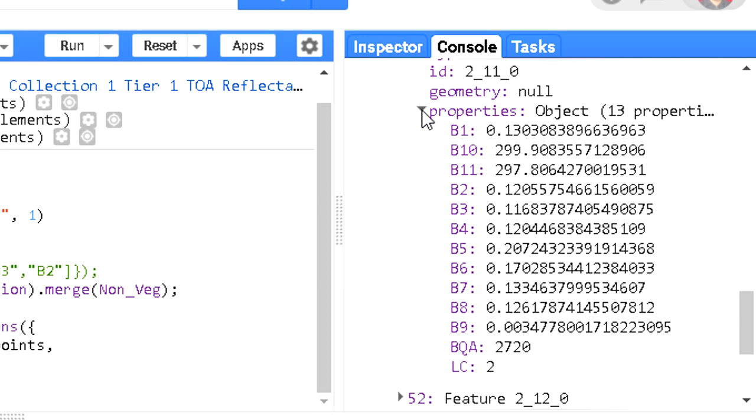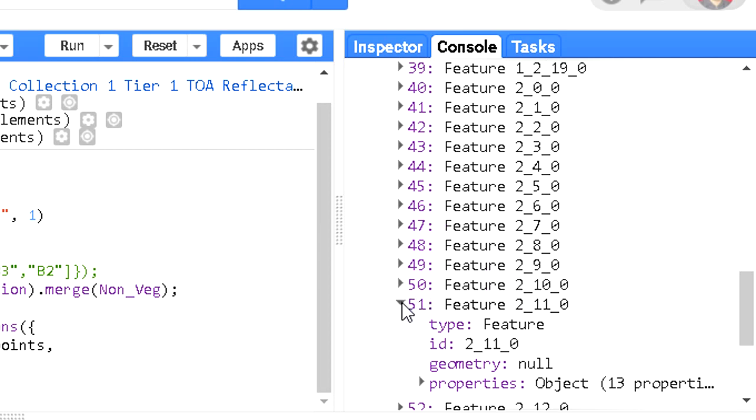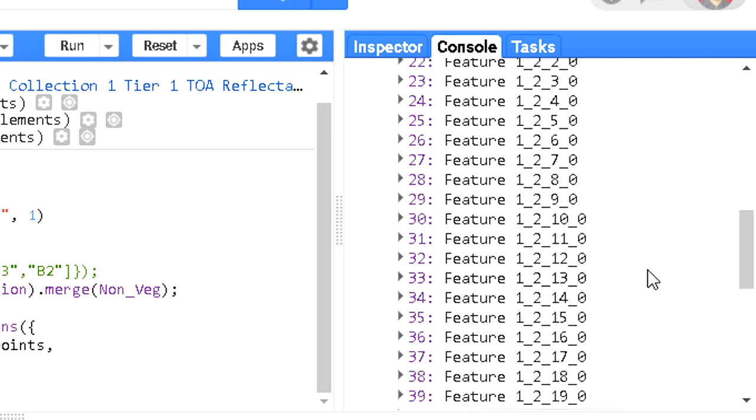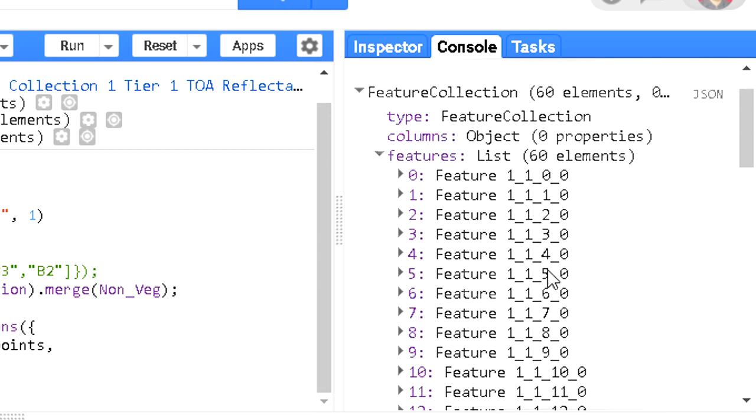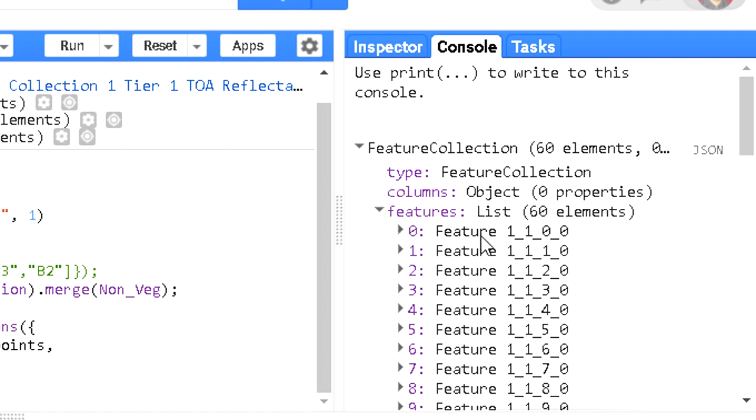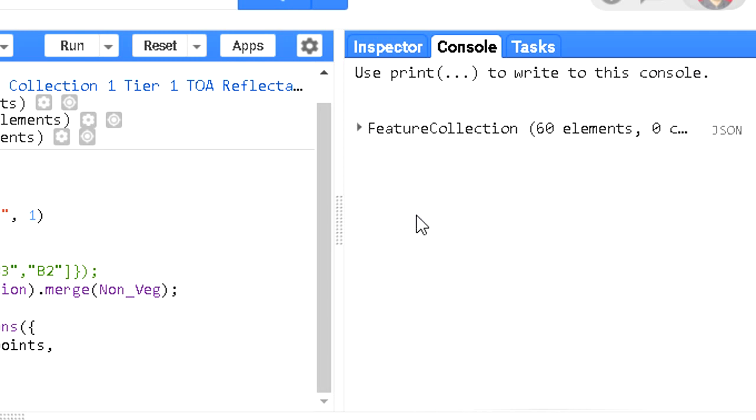So reflectance. This is the way you can analyze, understand, and observe the energy interaction with the land surface or land features. So it's like that. You have done it. Now we will move to the next step.